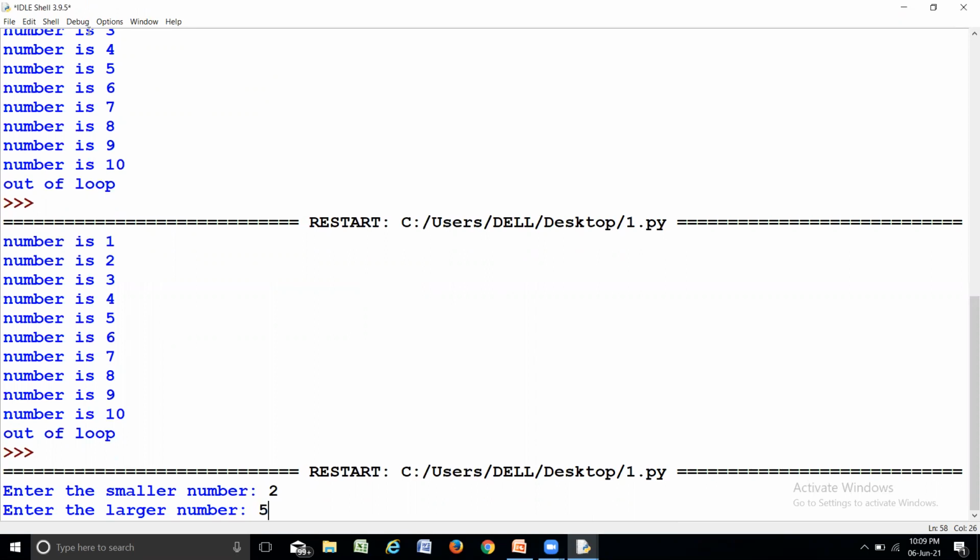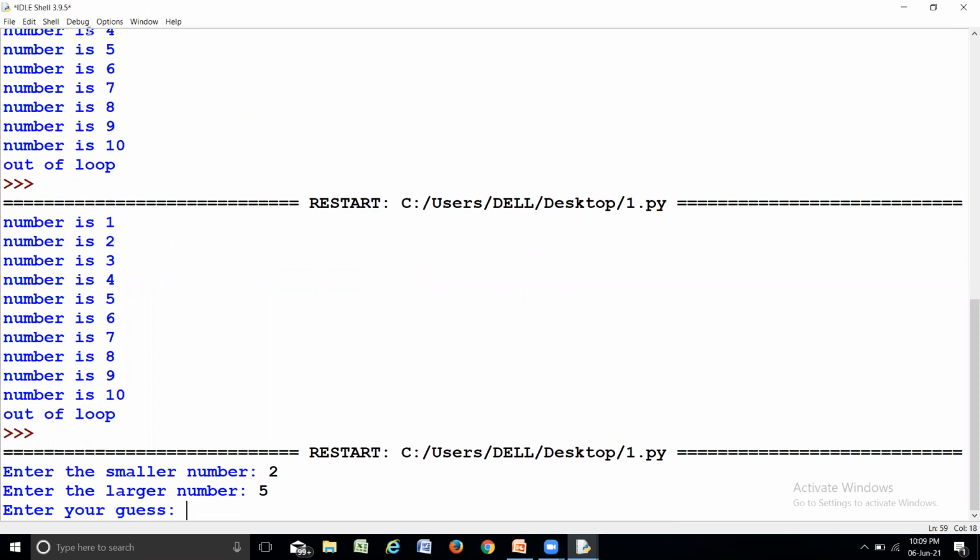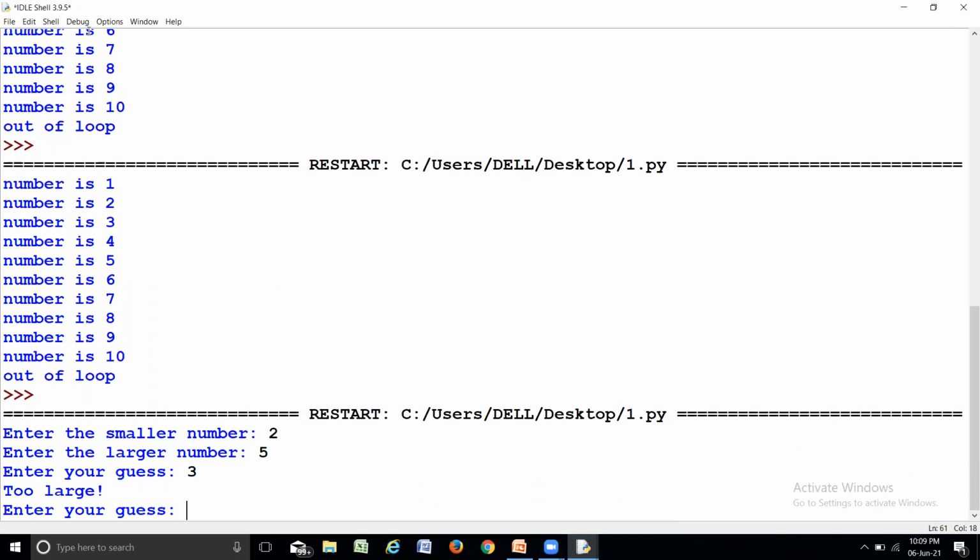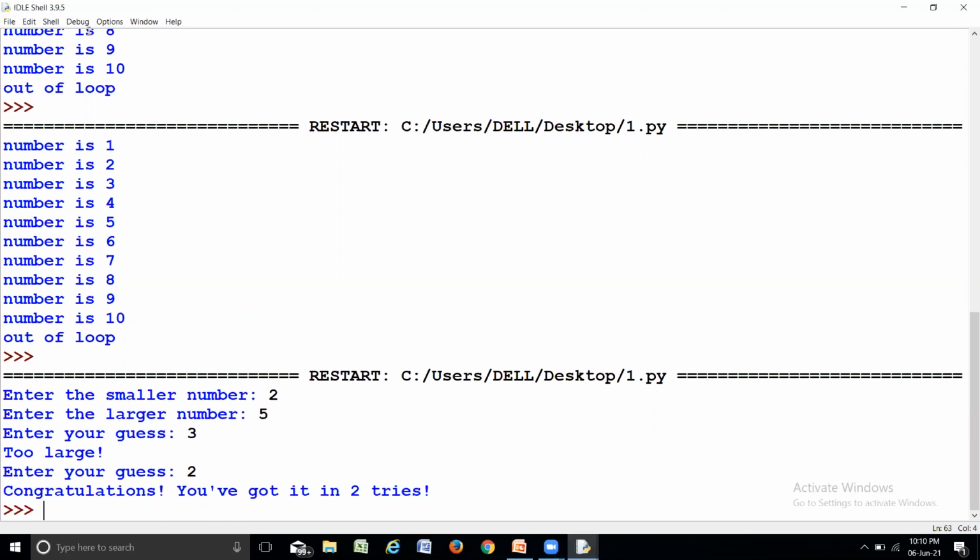I'll give 5, so that my guess is going to be correct in fewer steps. My guess is 3. Too large, it is saying. Maybe it produced 2. So this time I'm going to guess 2 definitely. Yes, congratulations, you have got it in 2 tries, it is saying. So that is how it works.